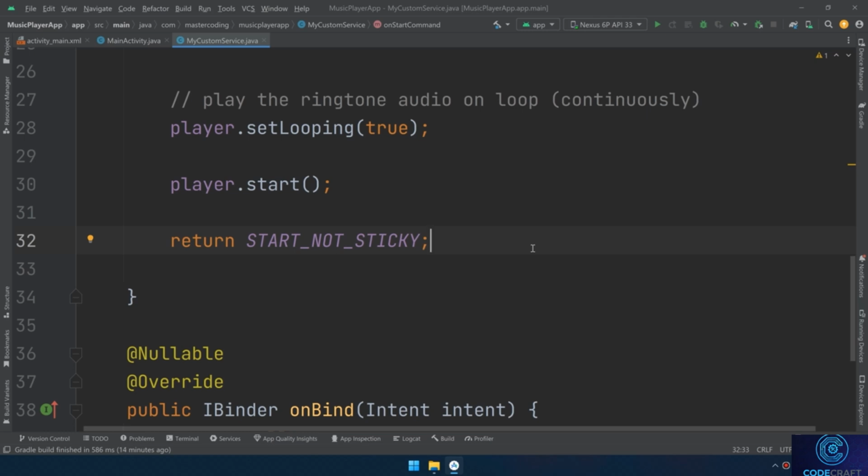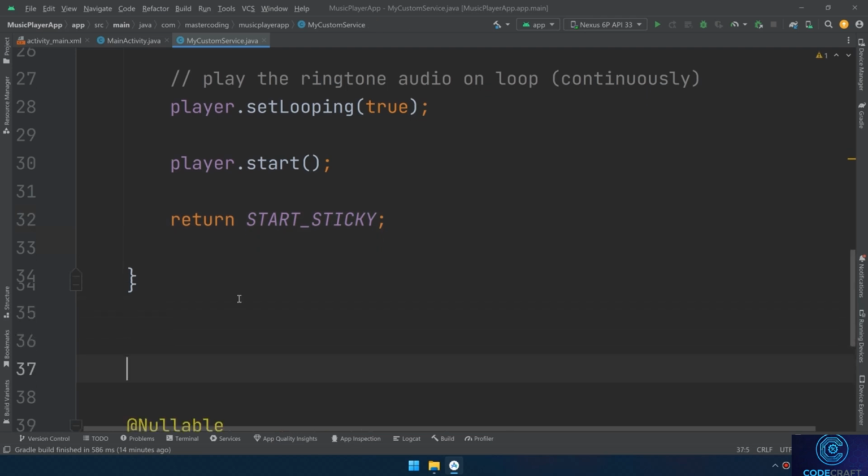For example, a service that plays a sound effect when a notification is received might use this option. And there are a lot of other modes like start redeliver intent, start sticky compatibility, and others. But the main two types are start not sticky and start sticky. I'll use start sticky now.